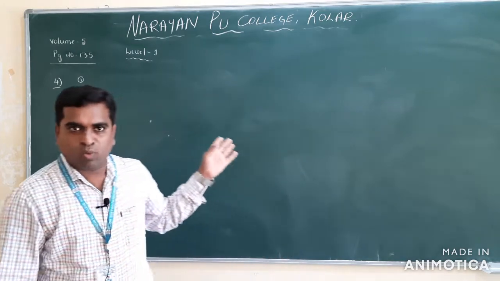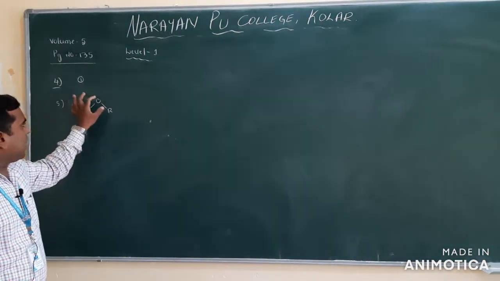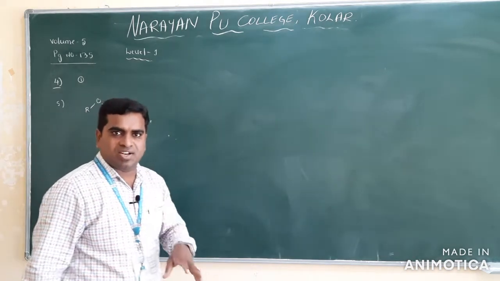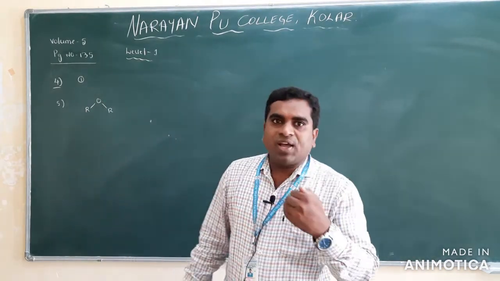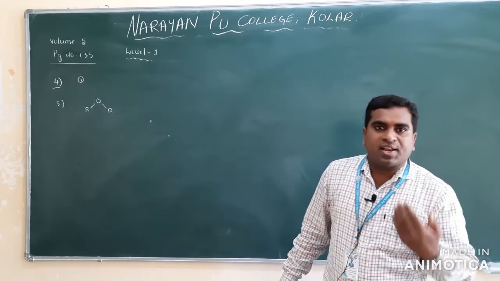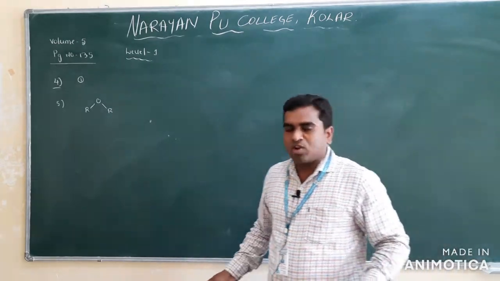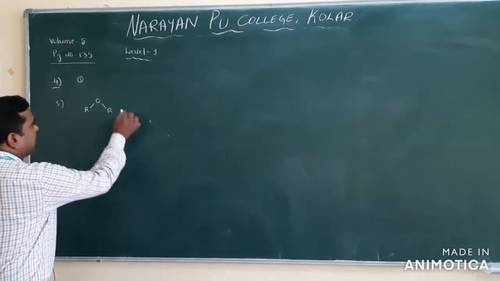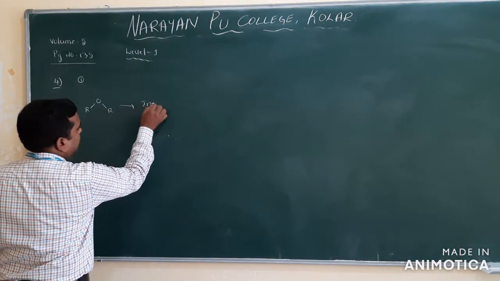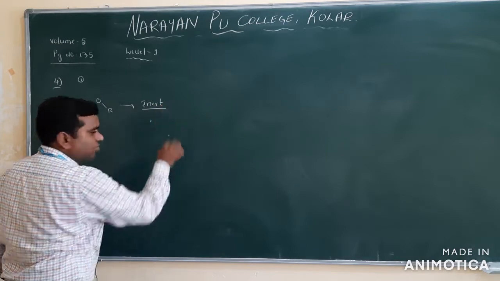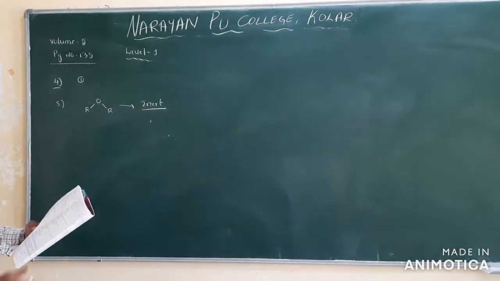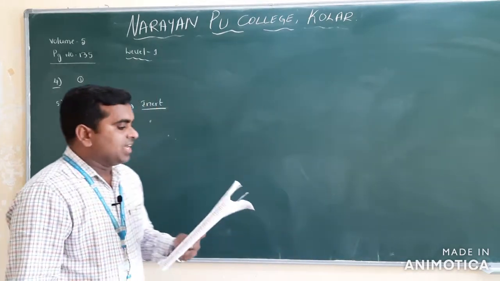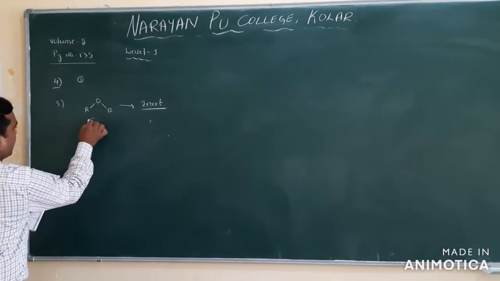Why? Because the oxygen in the ether is comparatively inert. For the ether to participate in reactions, you have to maintain drastic conditions, as I already mentioned. That's why the oxygen in the ether is inert, not very active. Clear? So option 3 is the correct one, comparatively inert.